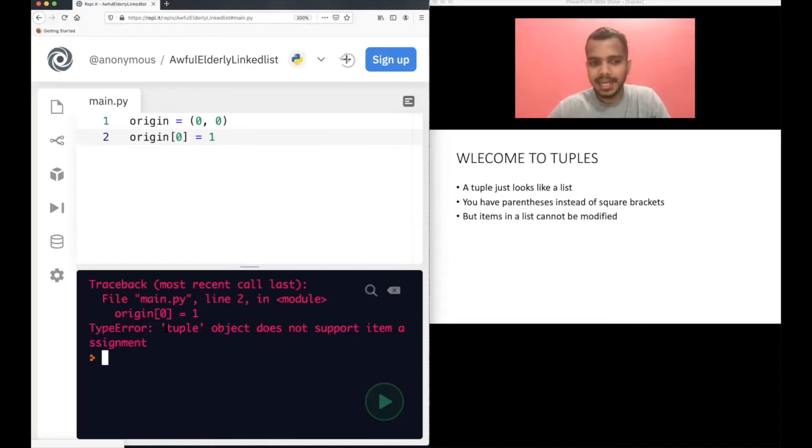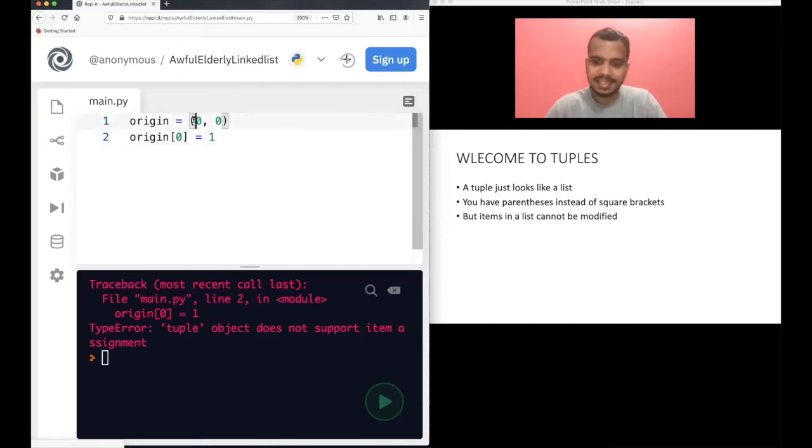So of course you see that there is an error. It's written that on line 2, that is this line, and this is the assignment that we are making. It's telling that it's a type error: tuple objects do not support item assignments. That means you cannot modify the contents of a tuple. You cannot modify any item in a tuple. That's what the error is.